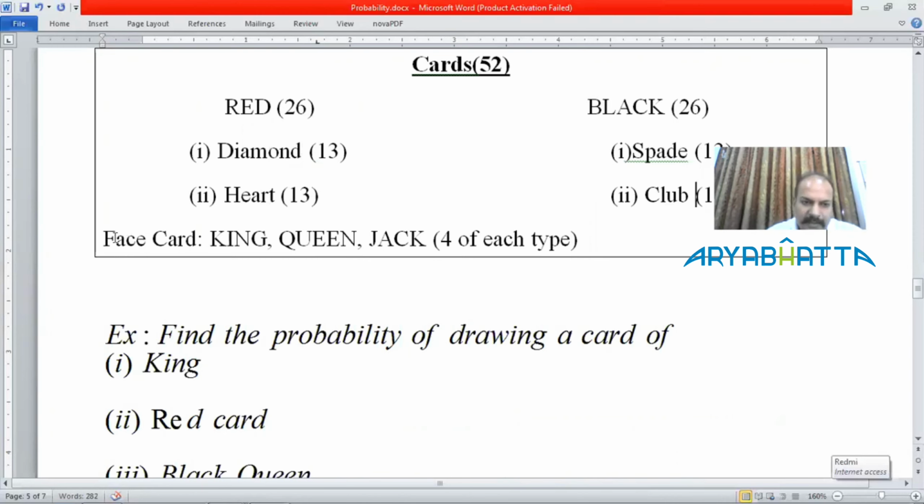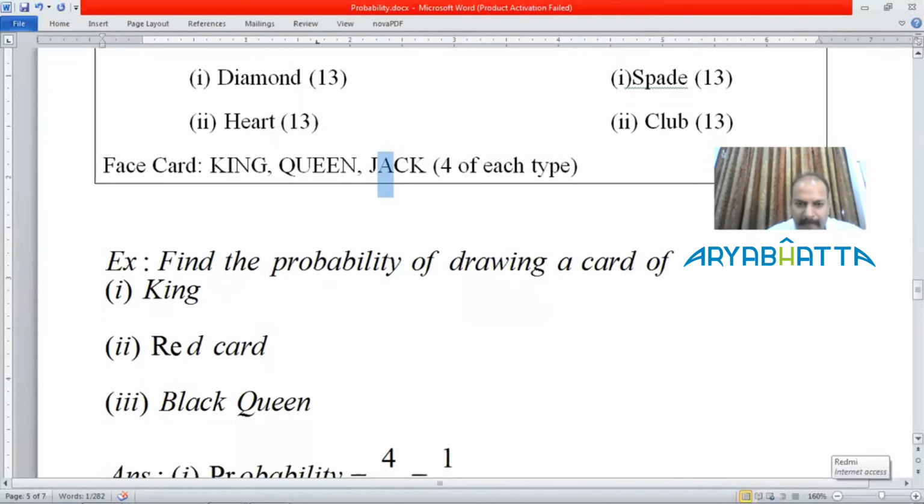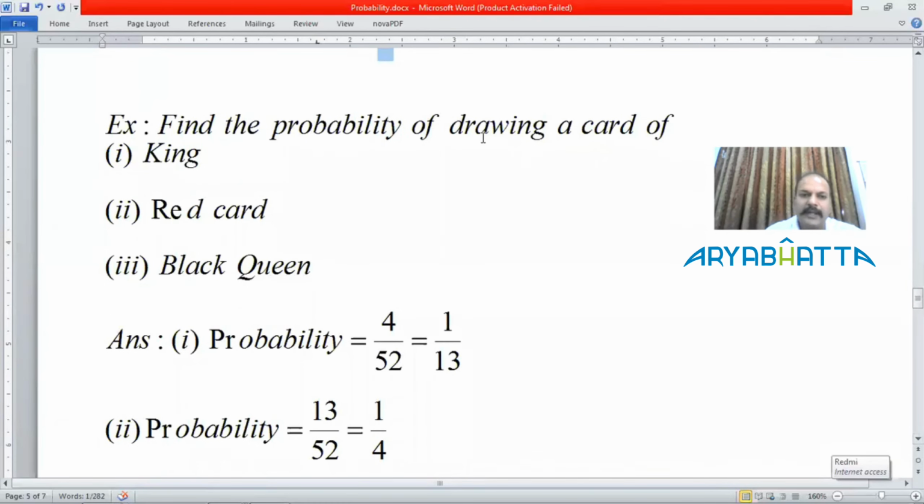And sometimes question is asked for the face card. And remember, there are only three types of face cards. One is king, one is queen, and one is jack. And four of each, that means 12 face cards are available. So this is find the probability of drawing a card. First of all, say king card. Now, how many king cards are available? 4. So it will be 4 by 52.